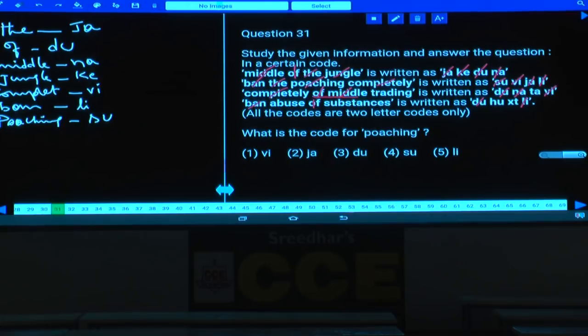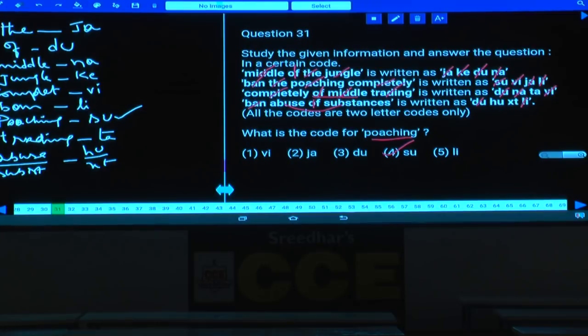Then in the third one, trading is the only one word left over, and the code which is left over is TA. Then coming to the fourth sentence, abuse and substances are the two words which are left over, and the codes which are left over are HU and XT. Hence these are the words and their corresponding codes. What is the code to the word poaching? SU is the correct choice.